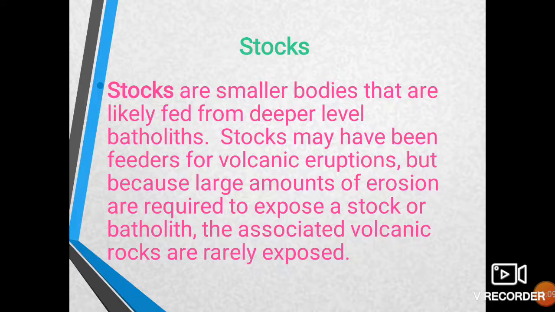So in this lecture we have seen various forms of igneous rocks. Igneous rocks are formed from lava or magma. They are of two types: intrusive, those forming beneath the surface, and extrusive, those forming on the surface. And we have seen different forms related with intrusive types of igneous rocks, that is dike, sill, laccolith, lopolith, batholith, plutons, and stalks.